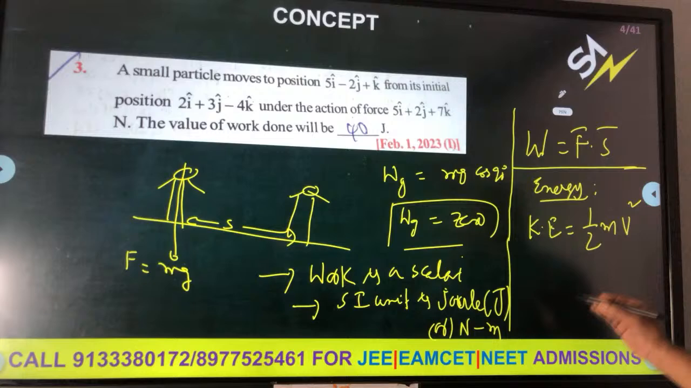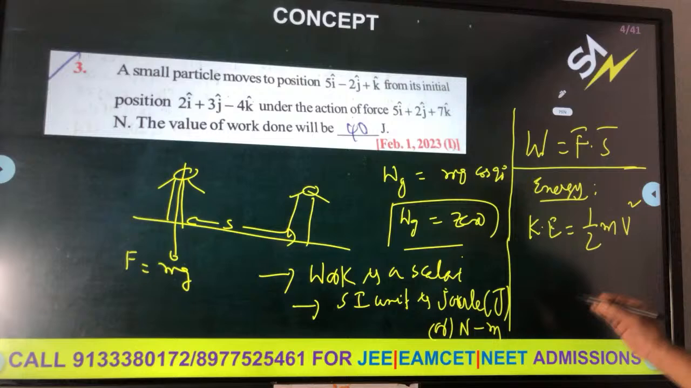So two bodies have kinetic energies in the ratio 16:9. K1:K2 is equal to 16:9. They have the same momentum. Find the ratio of their masses. What is the kinetic energy formula? Kinetic energy is P square by 2m.